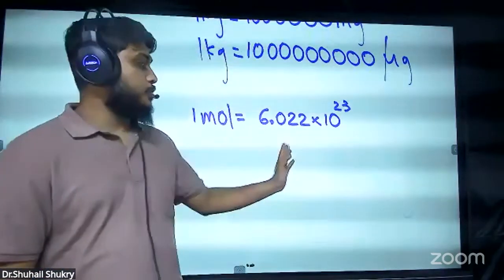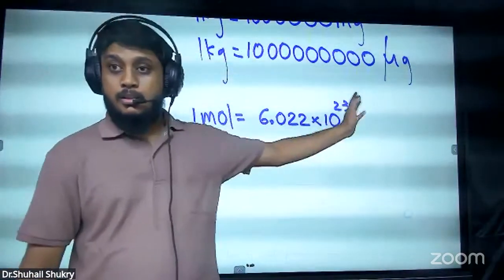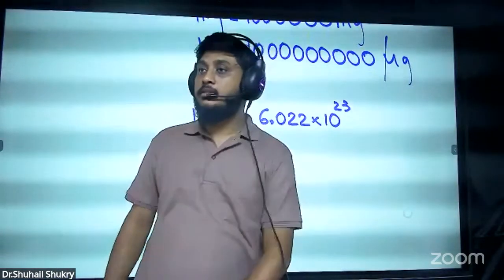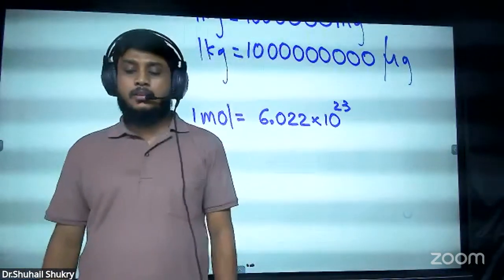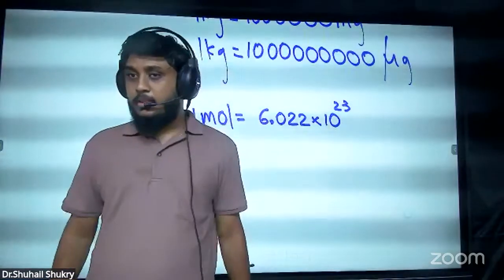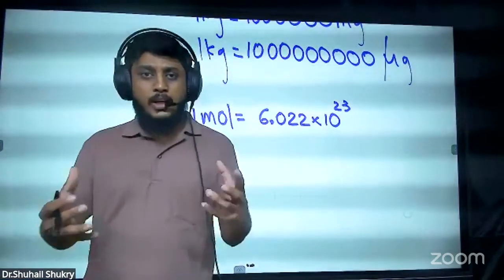So 99 moles mean what will happen? You have to multiply this number by 99. Then you get the answer of how many have gone to hell. Did you understand this? Now can you understand what this Avogadro is?